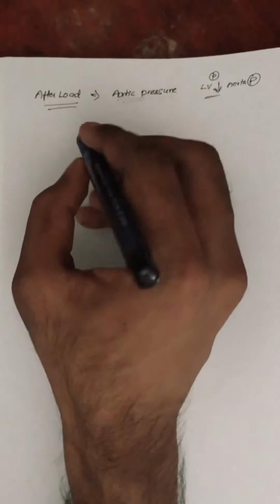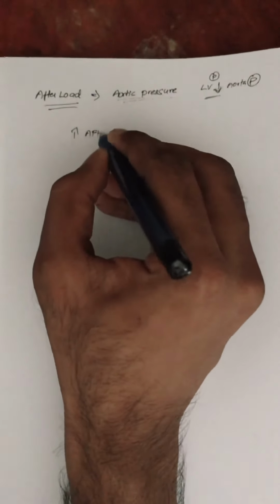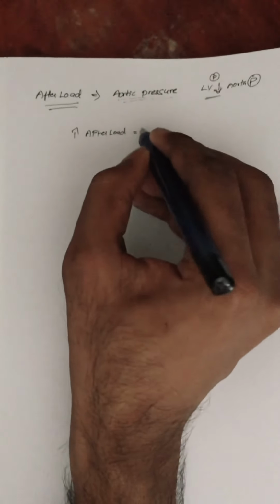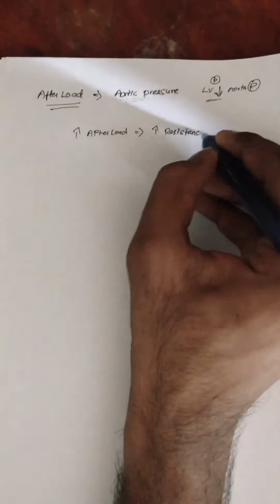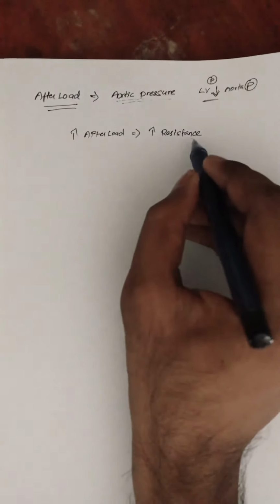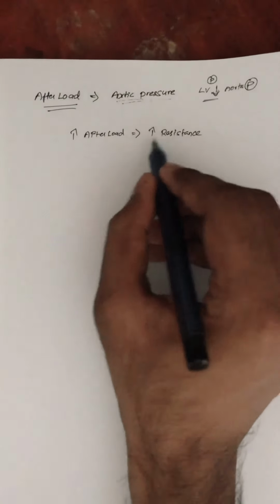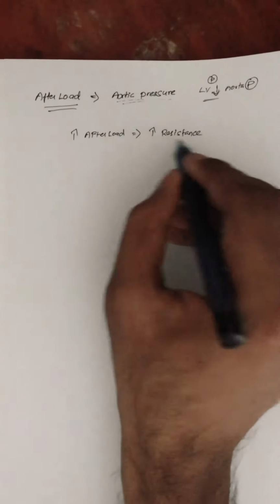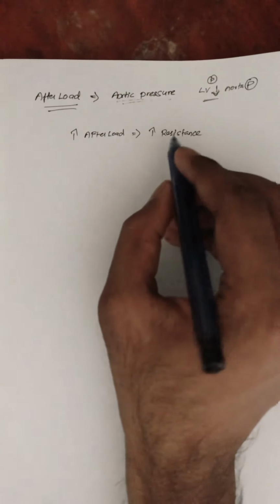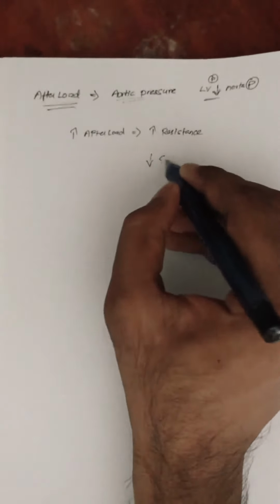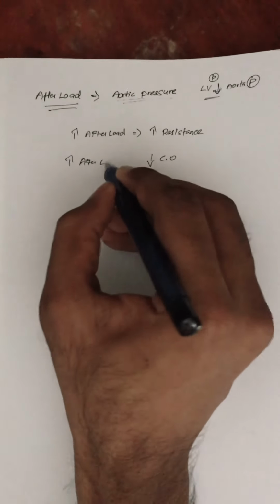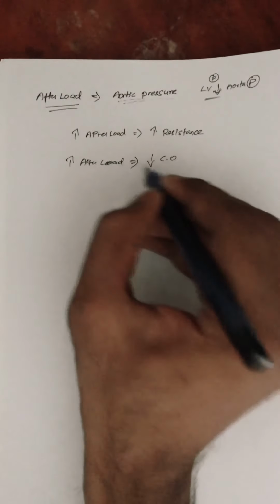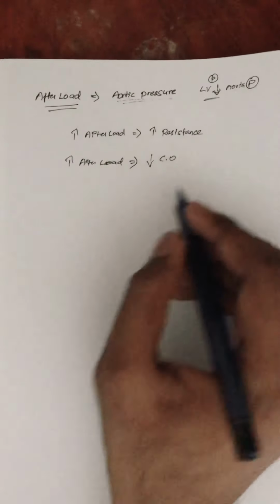So increase in afterload means increase in resistance, that is the pressure in the aorta. So there will be more resistance, and if there is more resistance, there will be a decrease in cardiac output. So increase in afterload means there is a decrease in cardiac output.